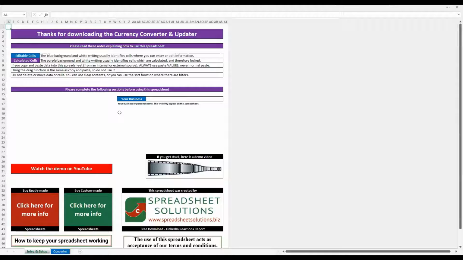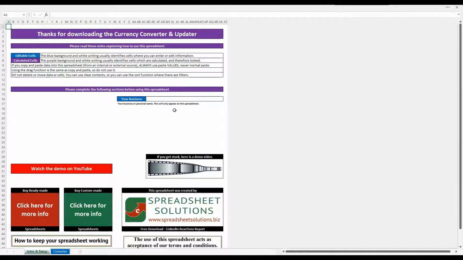And the idea is, what you do is you find the column with the prices in, and you just copy that data into here, do the necessary calculations, and then take the data and copy it back, pasting over your existing data in order to update it. Let me show you how it works.